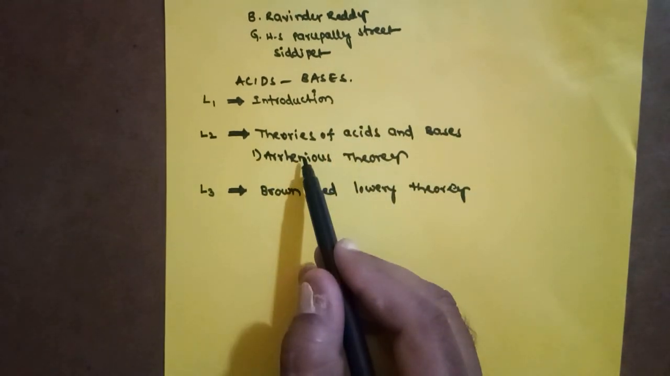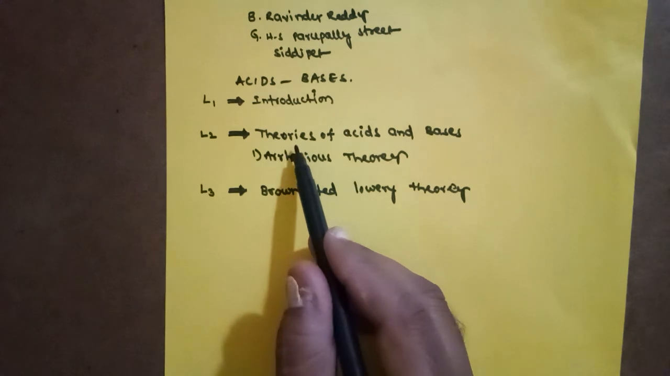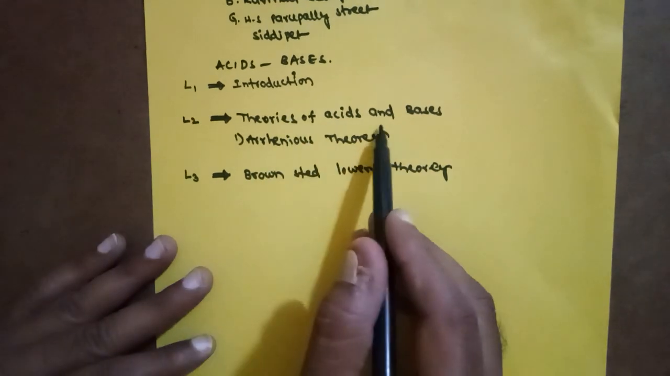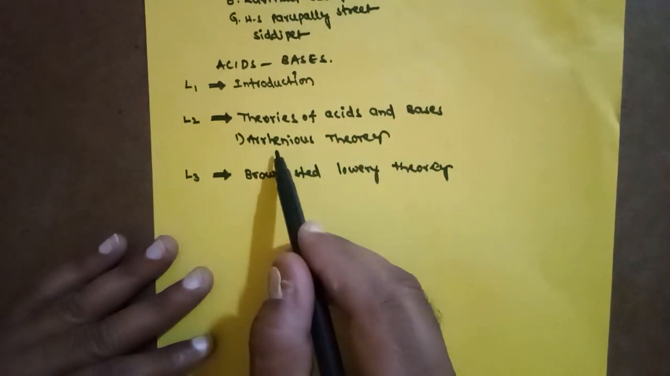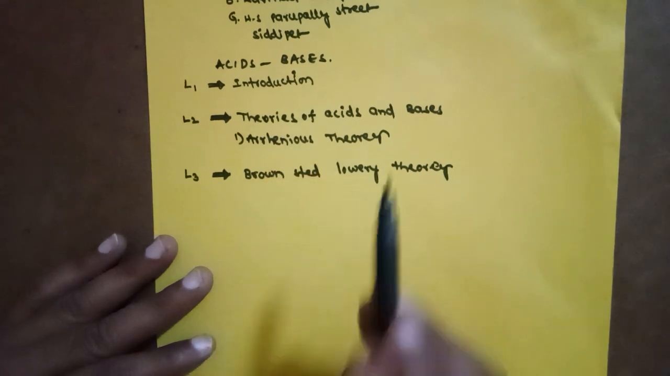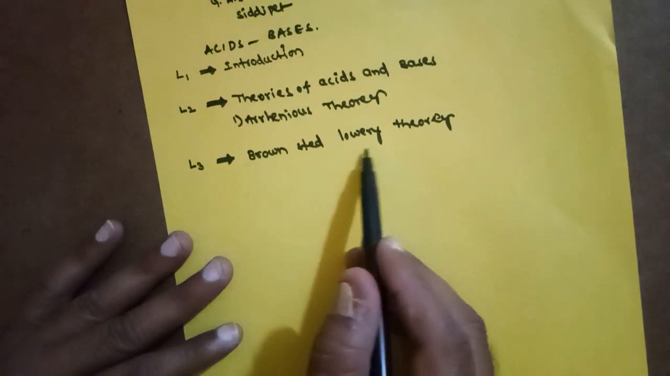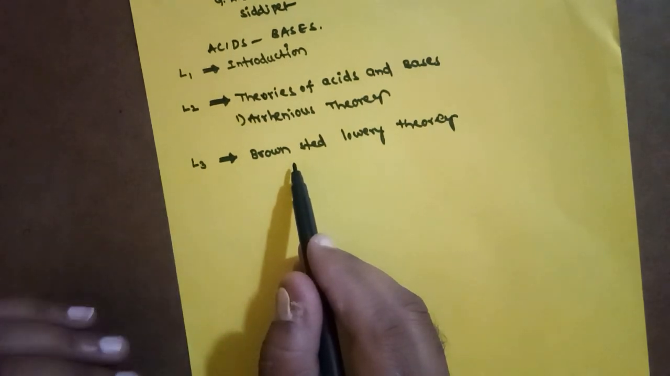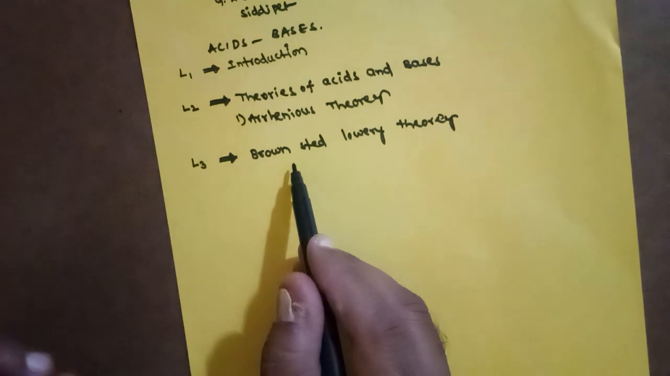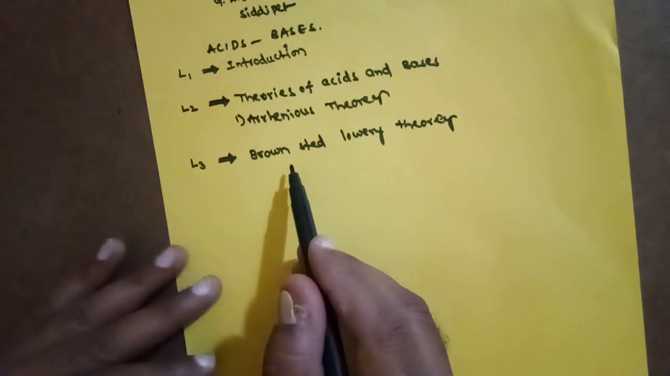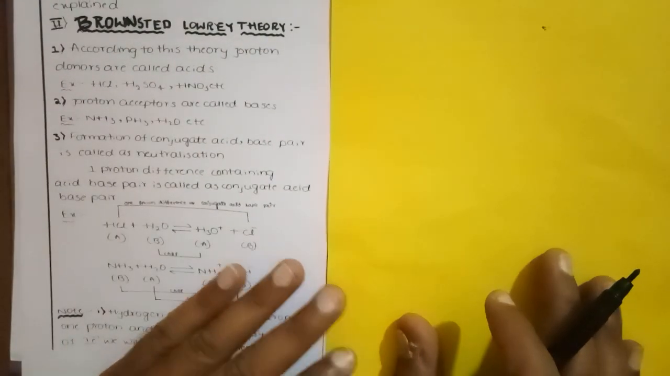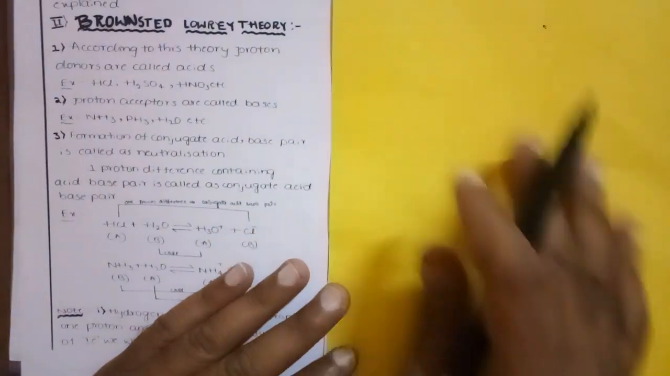In introduction 2, we discussed the introduction to theories of acids and bases. In that, we have three theories. The first theory is the Arrhenius theory, and the second theory is the Bronsted-Lowry theory. So now let me discuss this Bronsted-Lowry theory: what is meant by acid, what is meant by base, what is meant by salt, and some other concepts. According to this Bronsted-Lowry theory, what is meant by acid and what is meant by base?